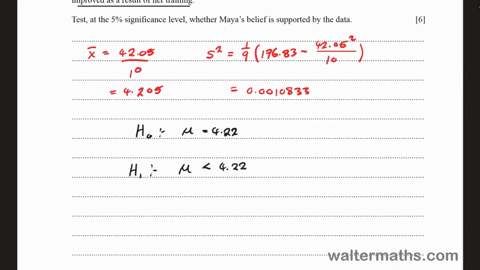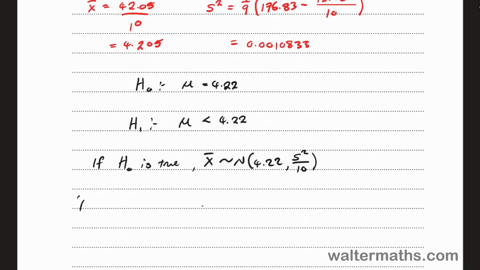So if the null hypothesis is true, we know that the distribution of the sample mean would therefore be mean mu, which is 4.22, and variance s squared over n, which is 10 in this case. So we can get the test statistic.